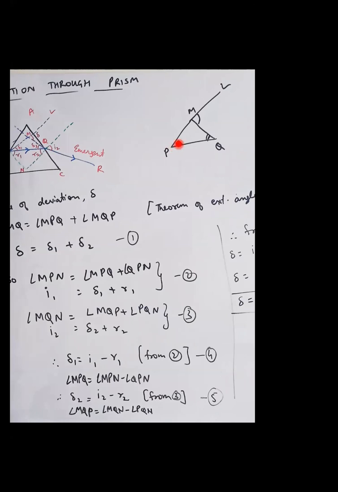This is also an angle of deviation, and this is also an angle of deviation. This angle plus this angle will give me this angle, by the remote interior angles theorem or exterior angle theorem. Yes or no? Do you know how this comes? See, M plus P plus Q is 180. Yes or no?